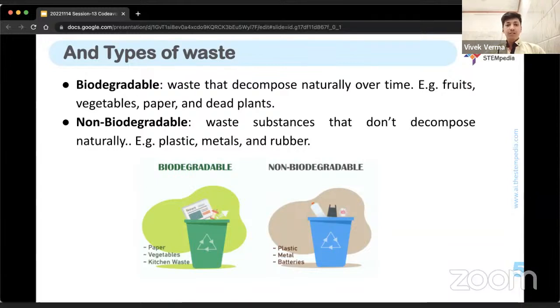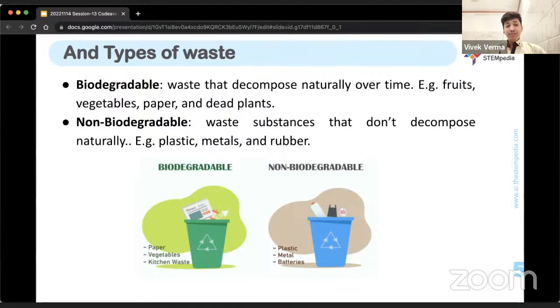What does a turtle eat? Mostly they eat jellyfish. And you must have seen a jellyfish. Now a jellyfish kind of looks like a plastic polythene in water. So a turtle cannot differentiate, even a human being cannot differentiate, whether it is a plastic polythene or a jellyfish. And of course, if we are not able to differentiate between that, how can an animal? And that is why the turtle eats that. It is not able to digest it. It is not able to throw it out, and it chokes to death.